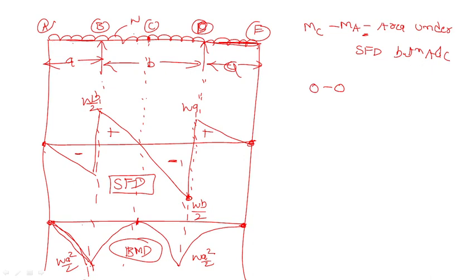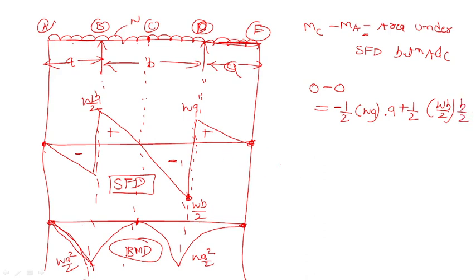Here, A and C. So what is the value of that? That is half into WA into A, plus half into WB by 2, this value, bracket close, into B by 2.